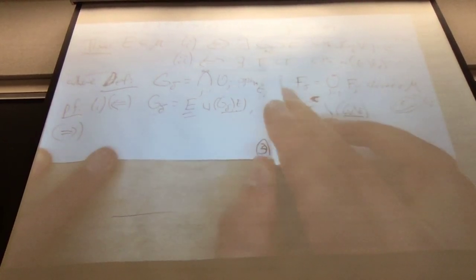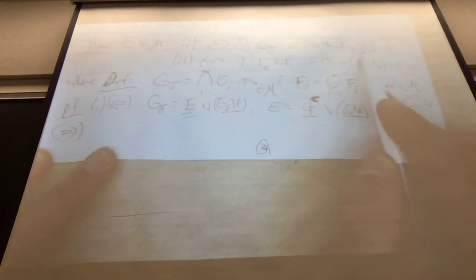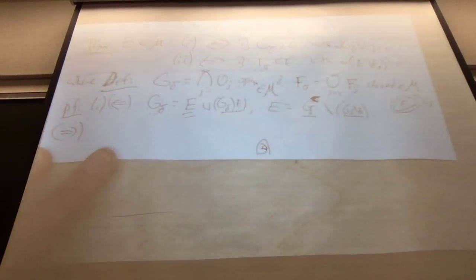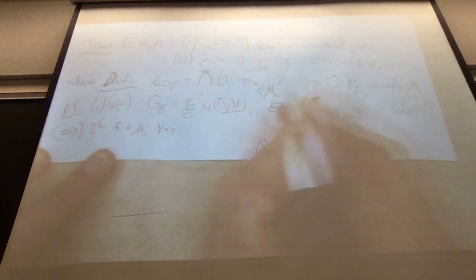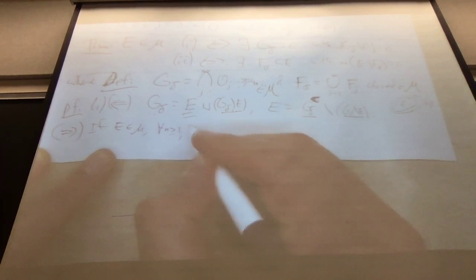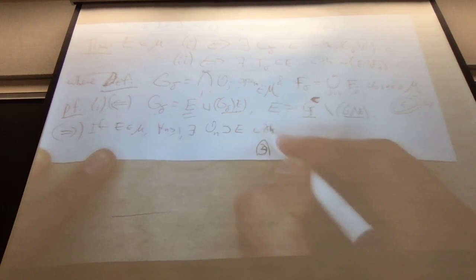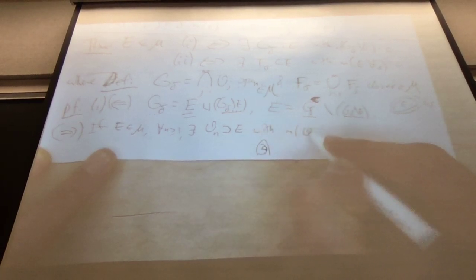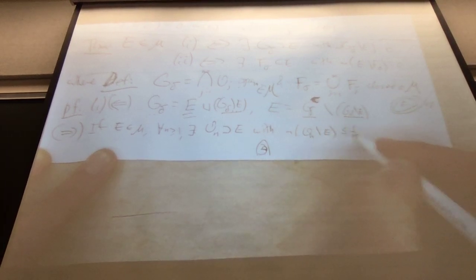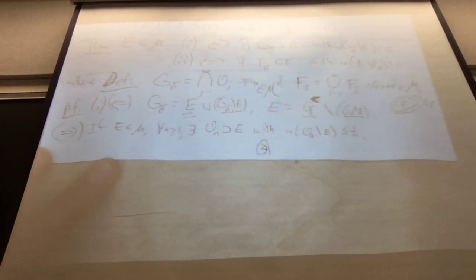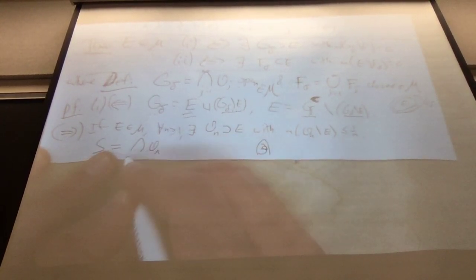All right, how about in the other direction? So that proved that if there is a G delta set that contains E with set difference having measure 0, then E is measurable. Now if E is measurable, then for every integer n, I want to make this countable, there exists an open set O_n containing E with the measure of O_n take away E at most 1 over n. Then I'm going to set my G delta set S to be the intersection of all these O_n.